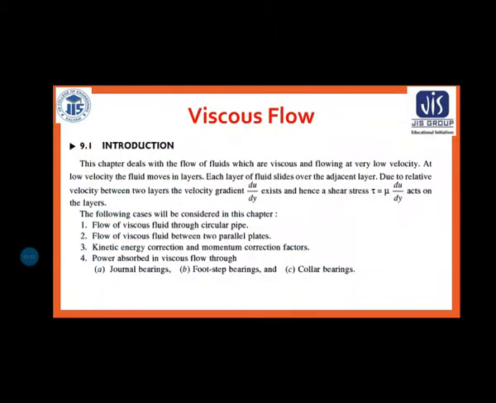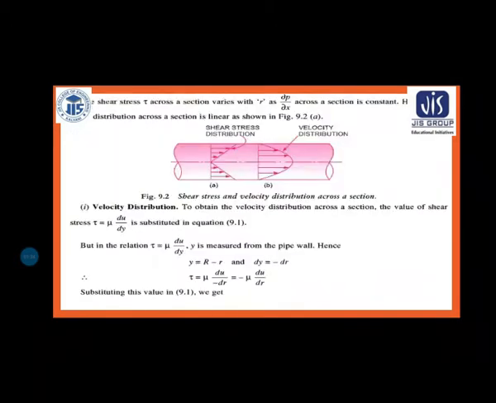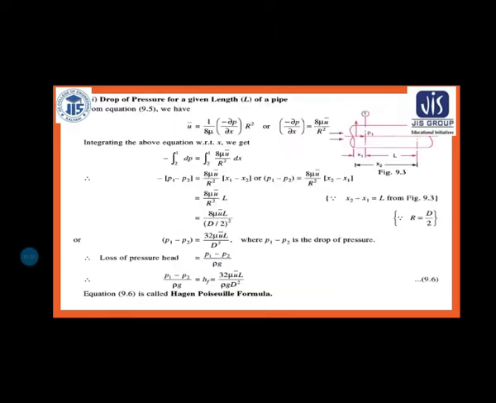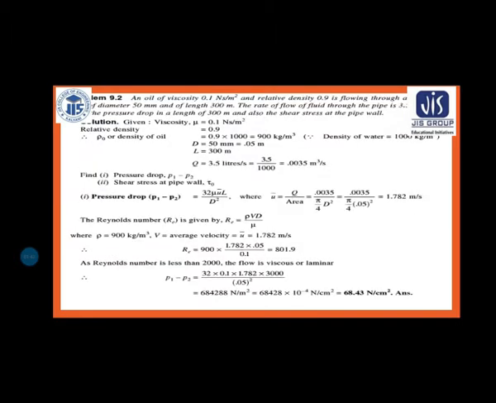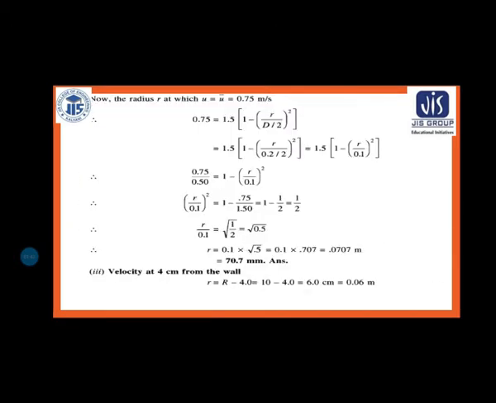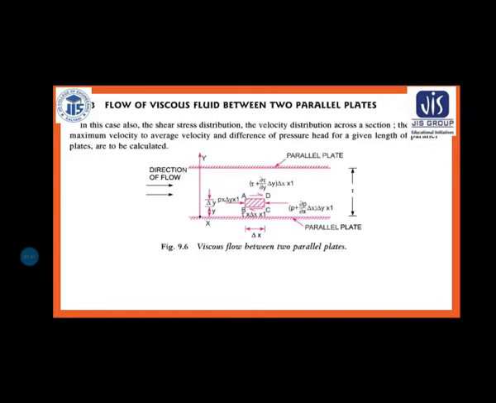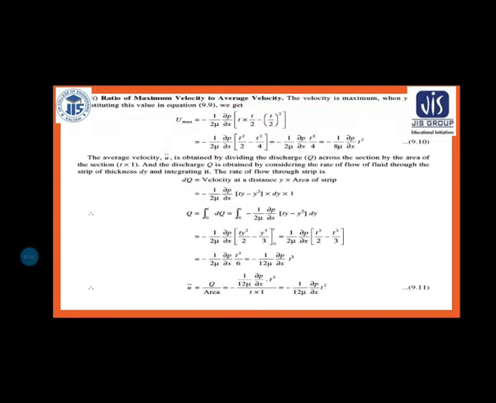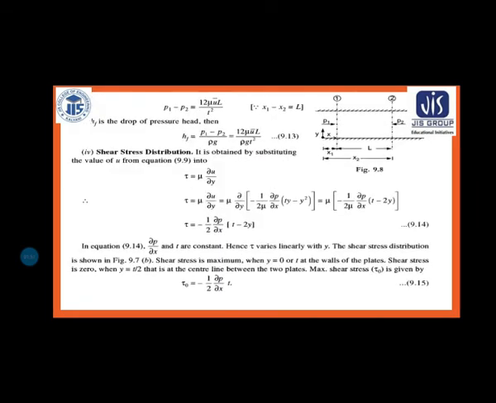So you know that last class I discussed the viscous flow. For a circular pipe, the velocity, discharge, maximum velocity, and average velocity. We also discussed some numericals. Then flow through two parallel plates, this derivation was also discussed last class. And ultimately we have seen the maximum shear stress, which we got as minus 1 by 2 del p by del x into t. So up to this was discussed.